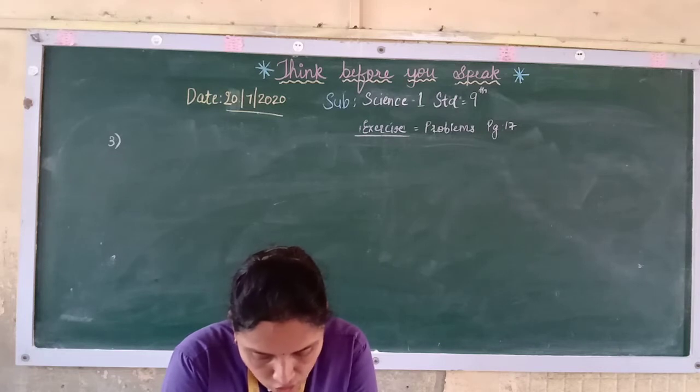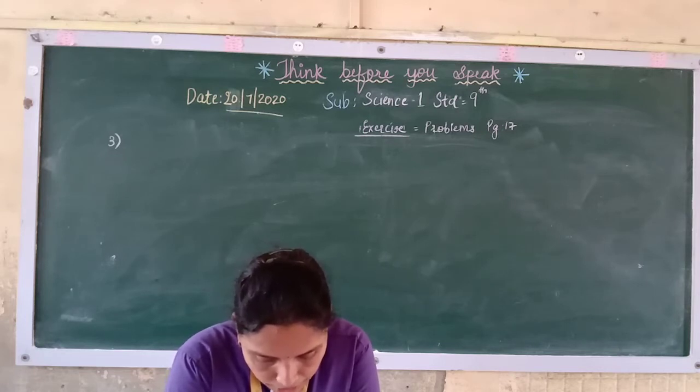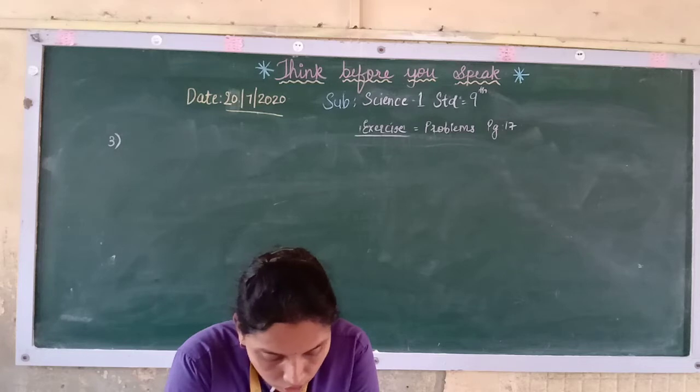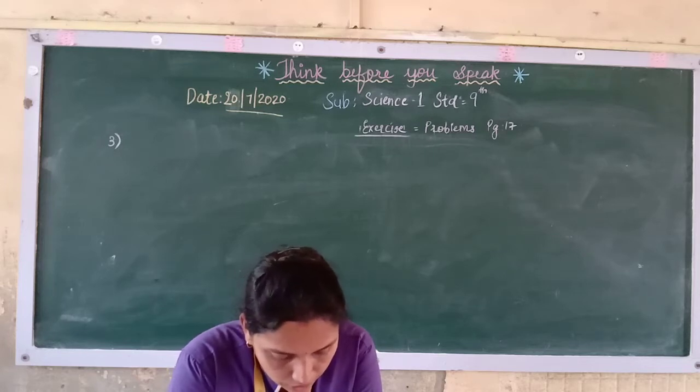So the plank was initially at rest, the bullet gets embedded in the plank and both move together. Determine the velocity over here.